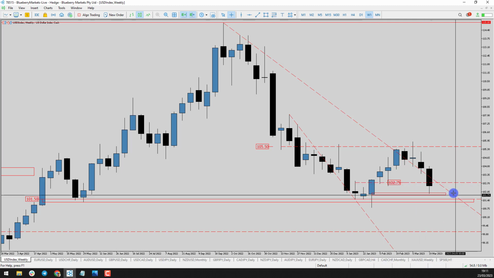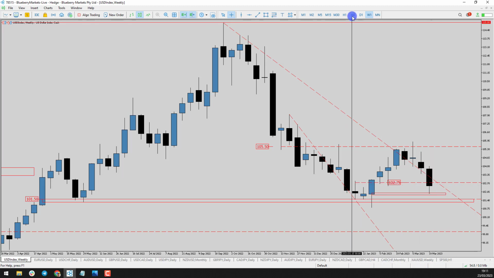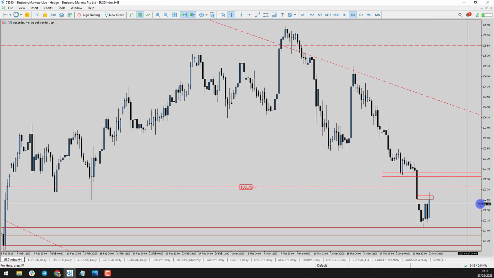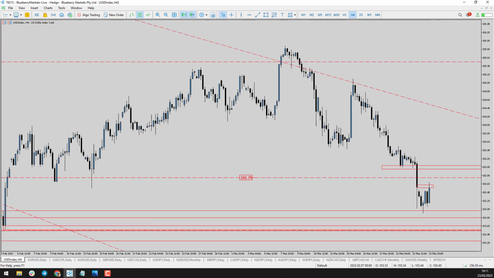So typically if I was expecting buyers to start coming in at this point now, I'd be looking at my 4-hour time frame, and I'd be looking to see if price would start changing trend here or forming some very common trading patterns that you may have heard of. So we could be looking, for instance, for the double bottom pattern where price forms that higher low or the equal low and then continues to push to the upside. We could also look for the inverse head and shoulders pattern where price begins to form that higher low after forming the head, which could go beyond these lows over here, which could then grab the liquidity maybe before price trades back to the upside.